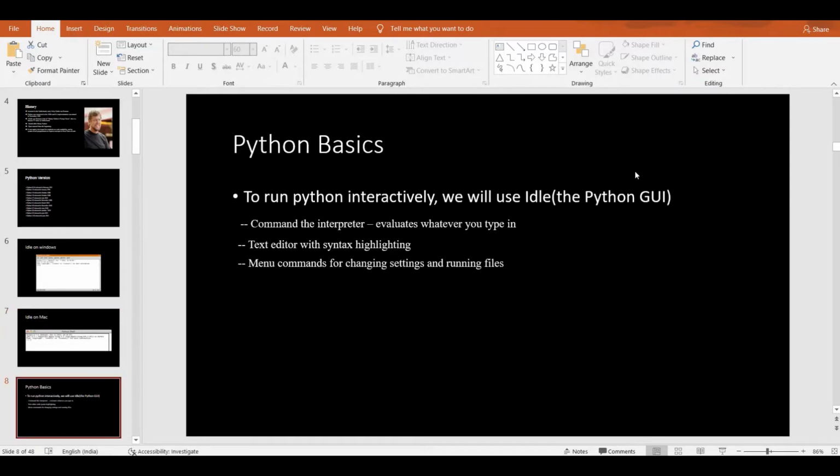And now we move into the basics of Python. To run Python interactively, we will use the IDE. So what does IDE mean? It is used for the inbuilt Python environment. It will perform computation, values, visualizations, and everything interactively. Python contains commands, an interpreter, and a text editor with syntax underlining and highlighting, and even commands for changing the settings and running the files. So these are the contents of a Python IDE. This IDE is most important because in this IDE only we write the Python programming code.